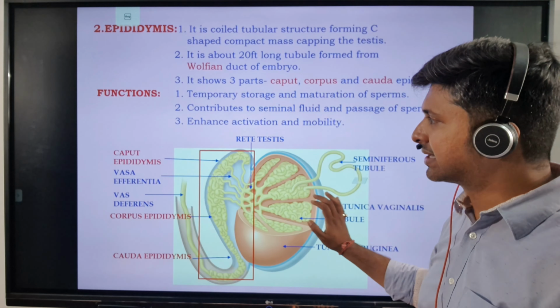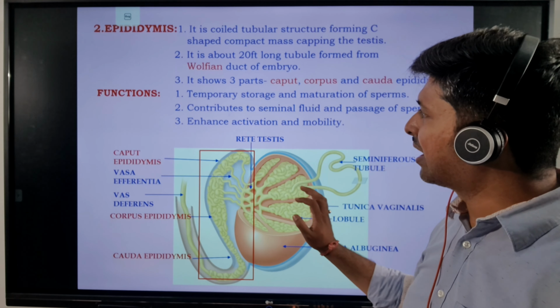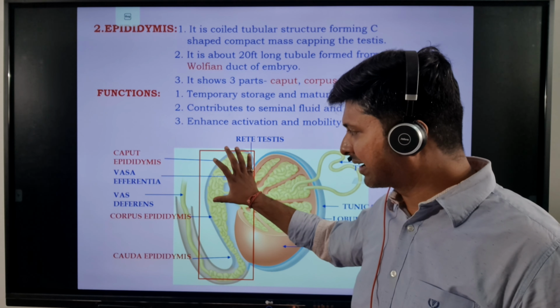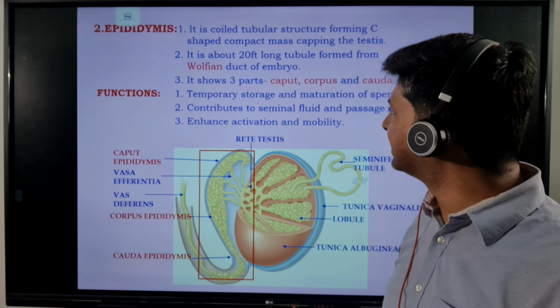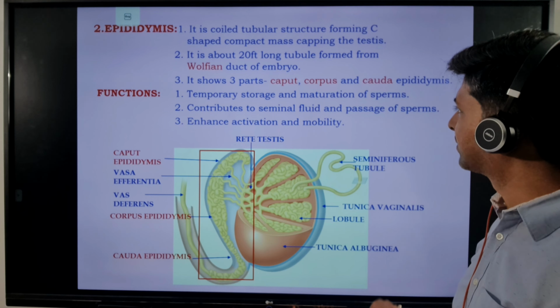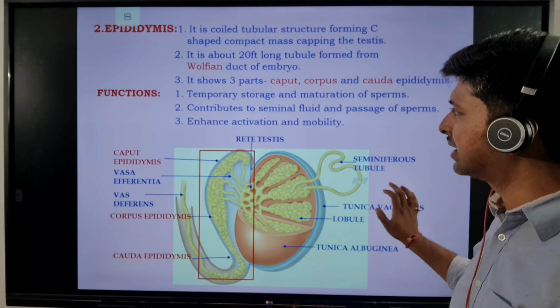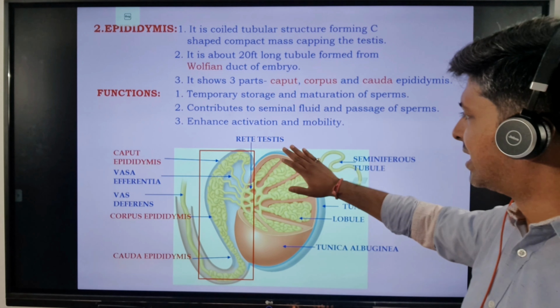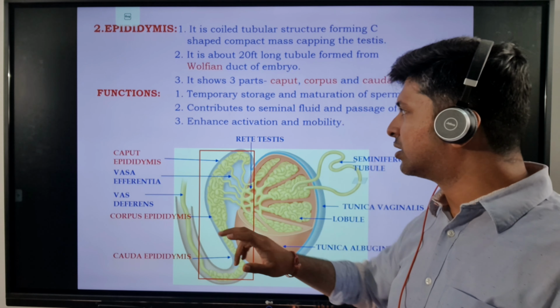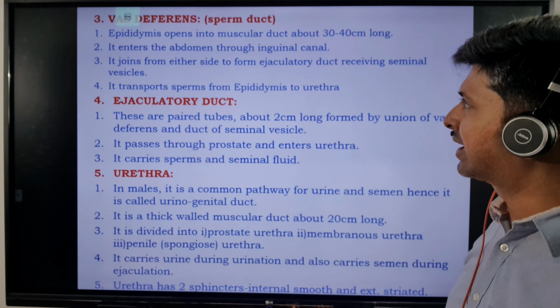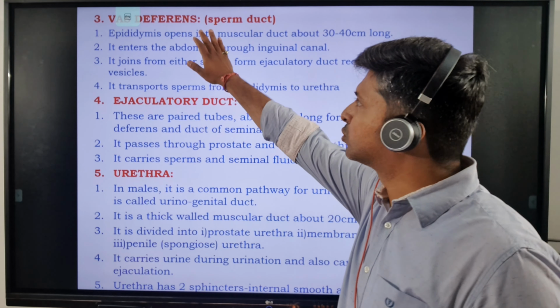We've discussed this. Now the epididymis also I've told you, the caput, corpus and caudal epididymis. It is going to store the sperms and mature the sperms here. It is going to enhance the activation and mobility of the sperms. It is going to contribute a little to the seminal fluid, and then we can send the sperm ahead through the vas deferens.